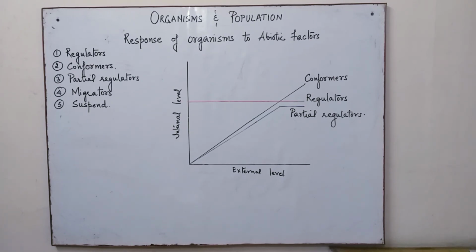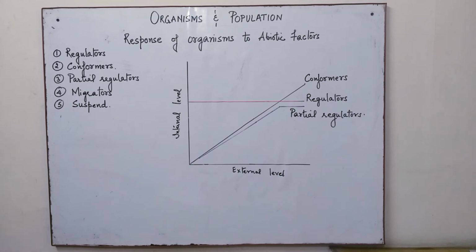Welcome students. In this video, we are going to go deep inside to understand the response of organisms to various abiotic factors. Now, we know that an organism lives in a particular habitat or niche. What happens is the abiotic conditions of a habitat are never constant and they keep changing with time.